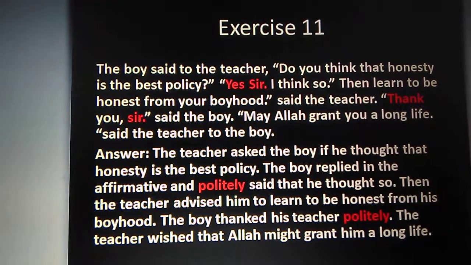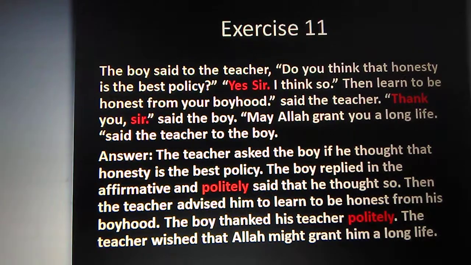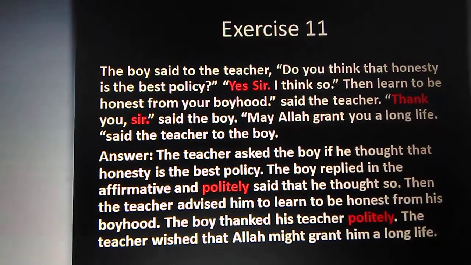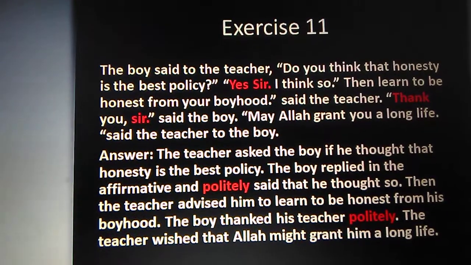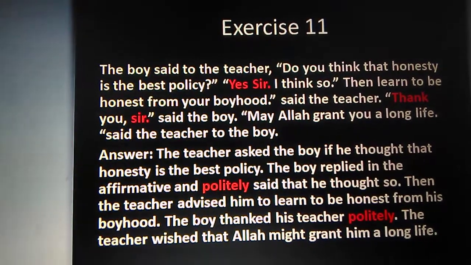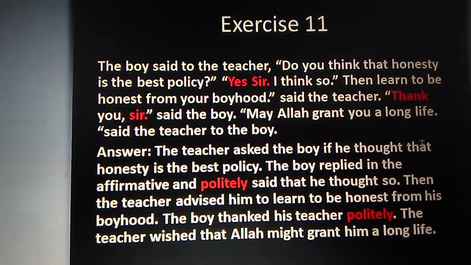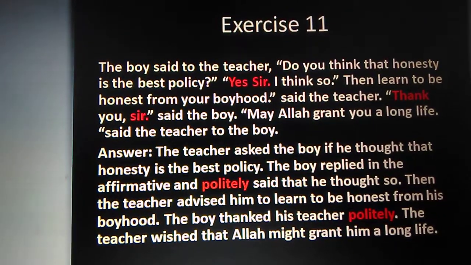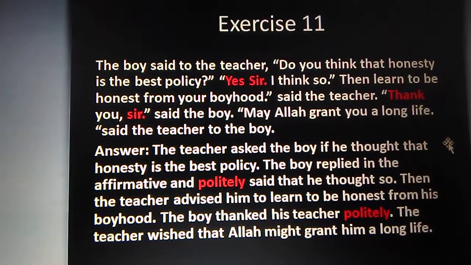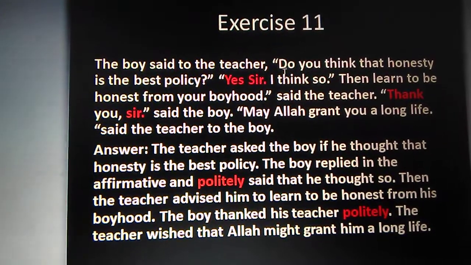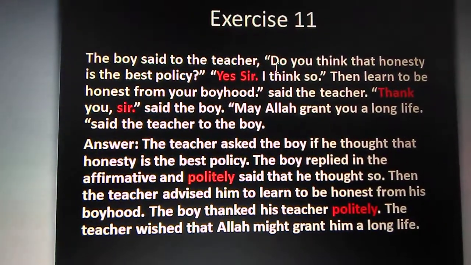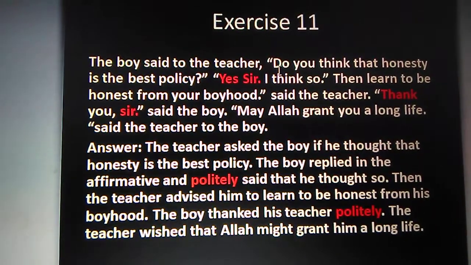So we have to keep in mind, if we get the word sir, we have to write respectfully or politely. And thank, if we get the thank, we can change that one into a reporting verb like this, thank. And there is another sentence, may Allah grant you a long life, said the teacher to the boy. So this is the optative sentence. So we have to know the rules of optative, the rules of yes, no interrogative, and the rules of assertive. If you know that one, then we can change it easily.